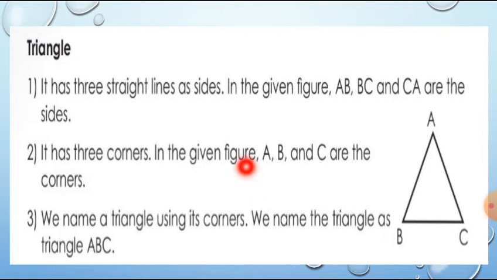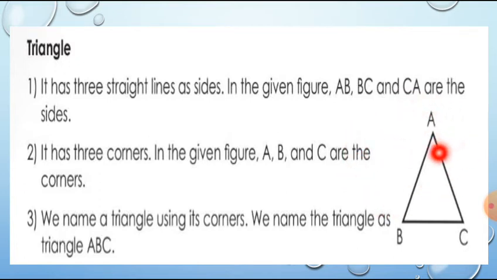And in this given figure, AB, BC, CA. These are the sides. We know, children, in a rectangle and square, there are 4 sides. But in a triangle, there are only 3 sides. So, which are the sides? AB, BC and CA. And it has 3 corners also.